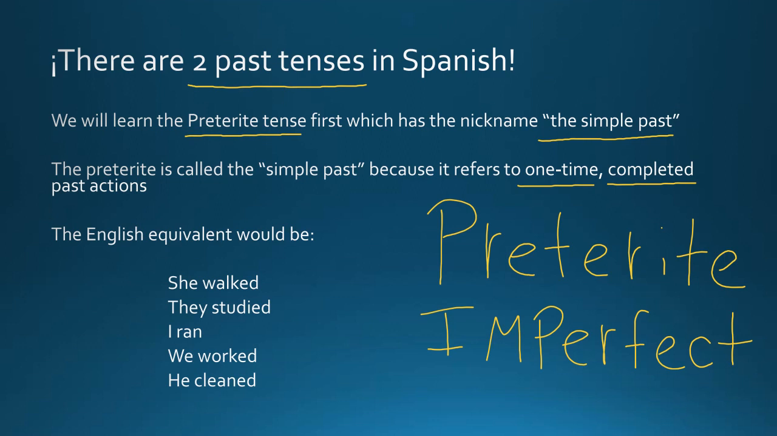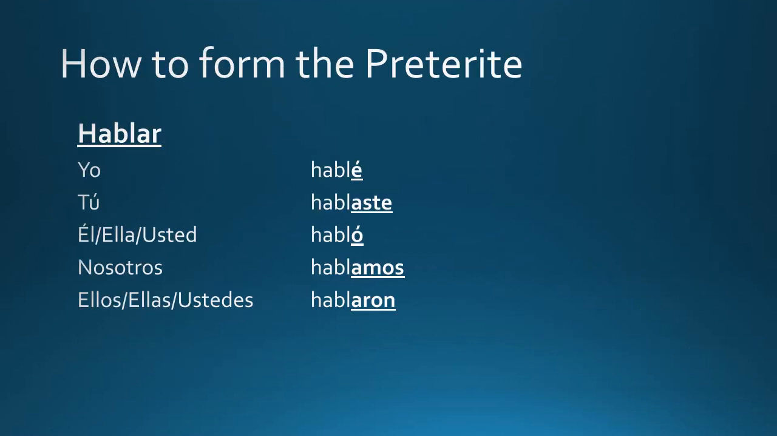Let's look at the endings for the preterite tense in Spanish next. We'll start with our AR verbs. So hablar is a great example of a regular AR verb. We have yo hablé, tú hablaste, él, ella, usted habló, nosotros hablamos, and ellos, ellas, ustedes hablaron. So whenever you have a regular verb that ends in AR, like hablar, you're going to use these endings. And I'll go ahead and write them over here, and you can write them as well.